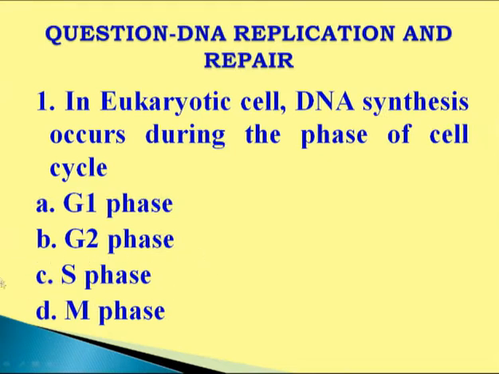So only the S phase, what we call the synthetic phase, is responsible for DNA synthesis or replication in eukaryotes. Not only replication but transcription, repair, post-transcriptional mechanisms, splicing, then translation, and post-translational modification all occur in S phase. Therefore, it is called the synthetic phase. So, the answer is S phase.